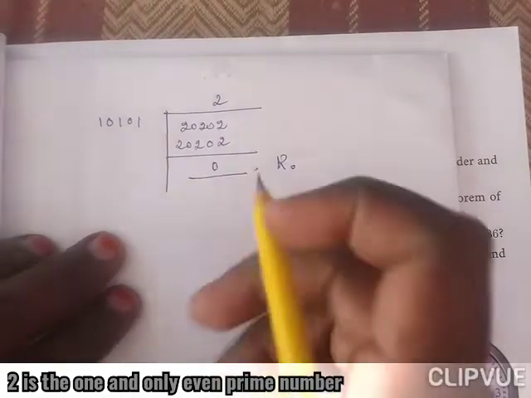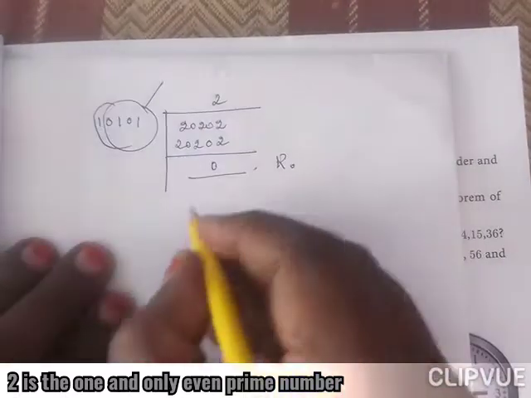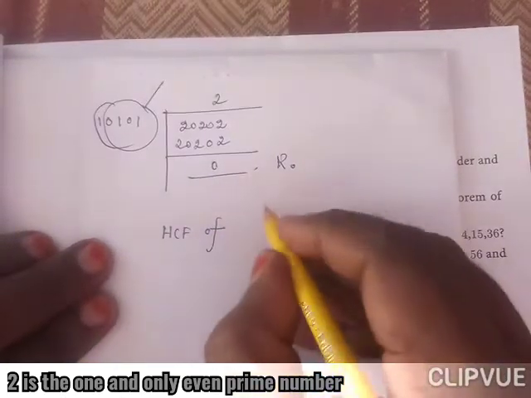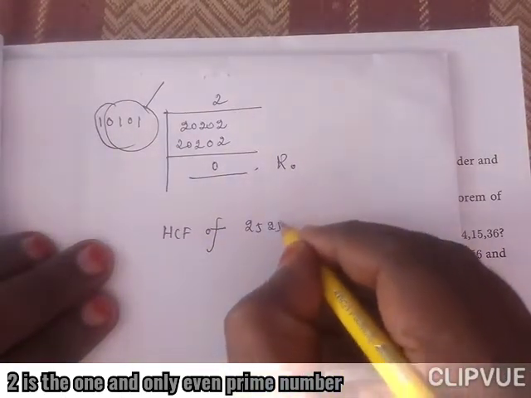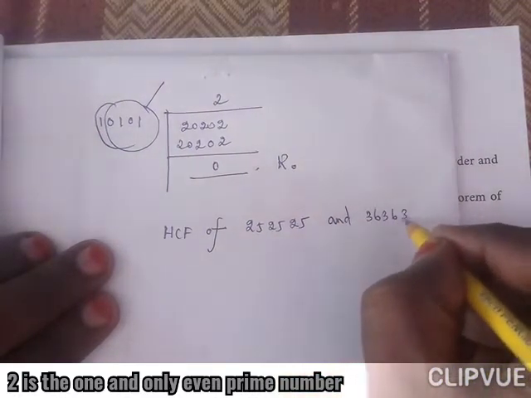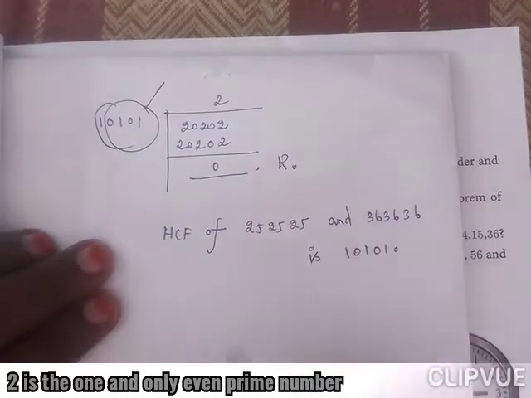Therefore, this is the HCF. The HCF of 252525 and 363636 is 10101.